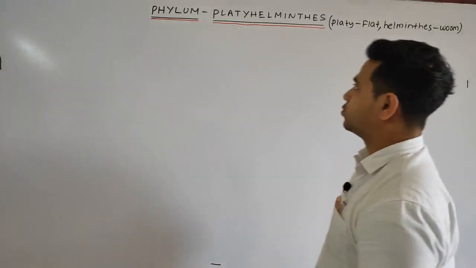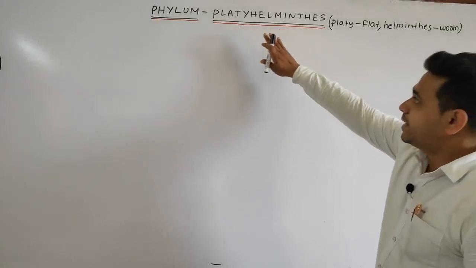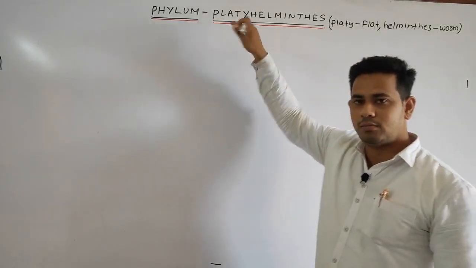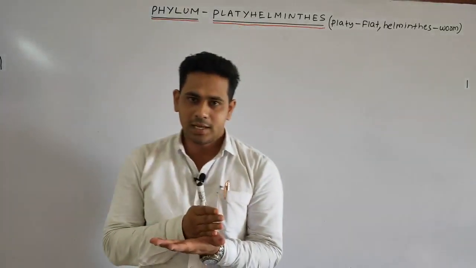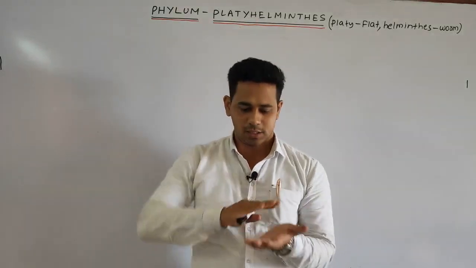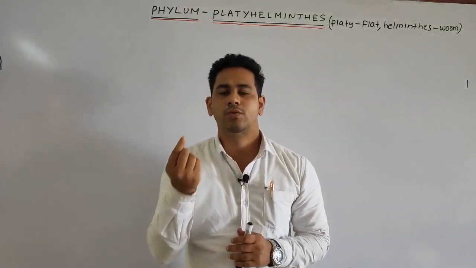Simple? Okay students. Next, Platyhelminthes: if we divide the term, platy means flat, helminthes means worm.